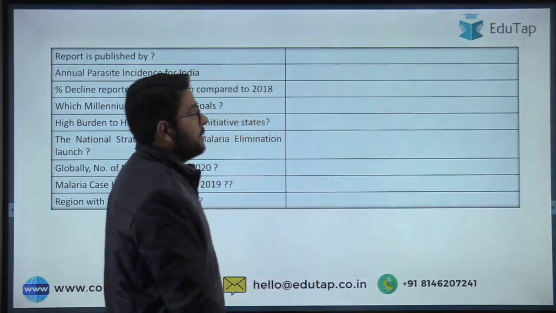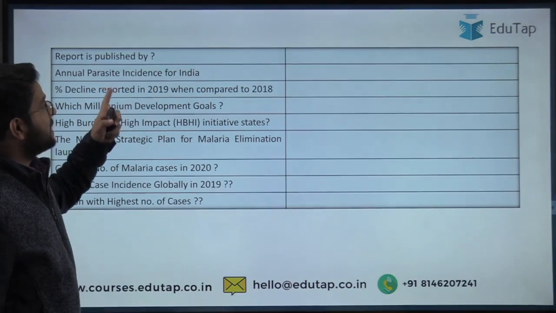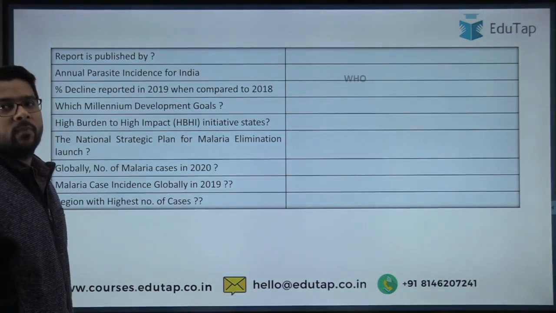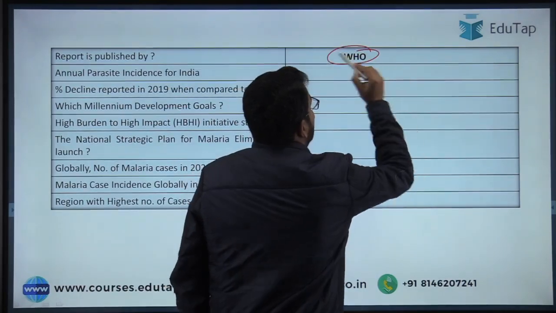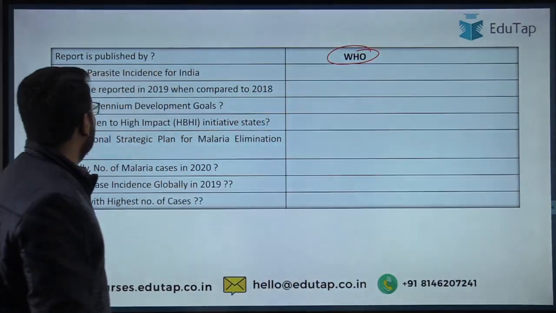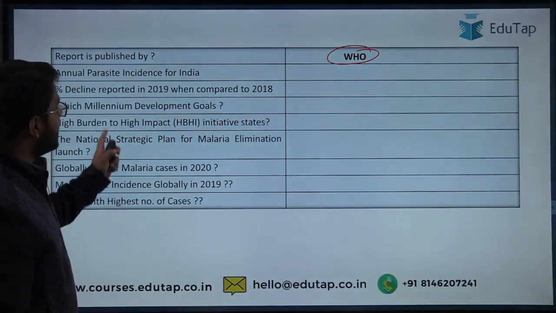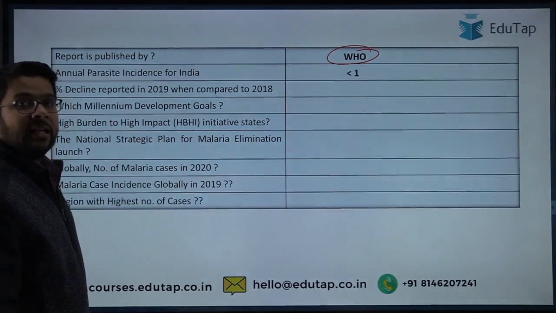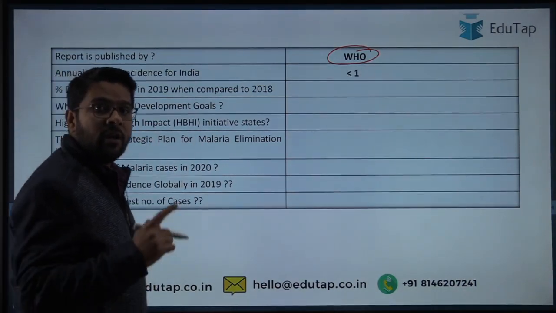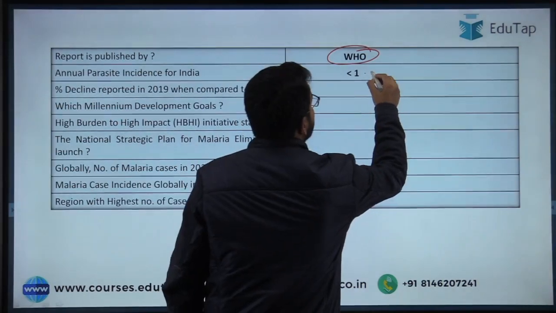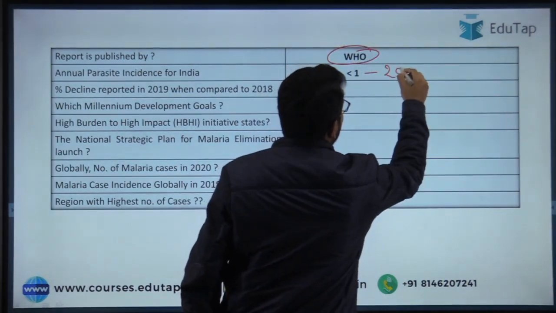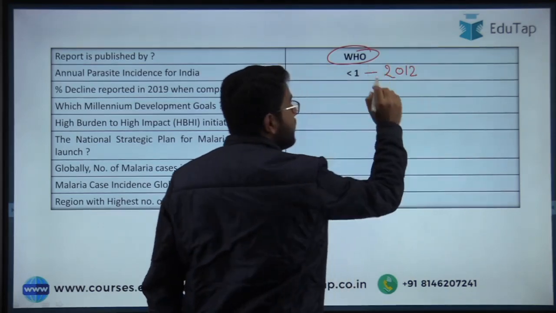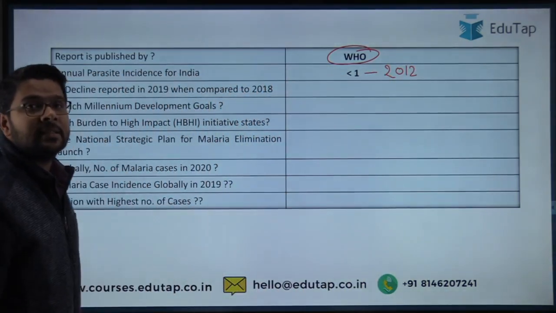So guys, the first question is about the report is published by which of the following agency? The answer is World Health Organization. Then the second question is about the annual parasite incidence for India is all less than 1. We have already discussed it and it is less than 1. Since which year? The answer is 2012. These type of facts you need to remember guys.